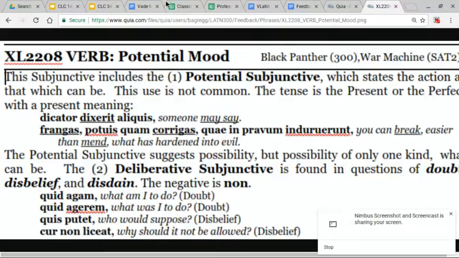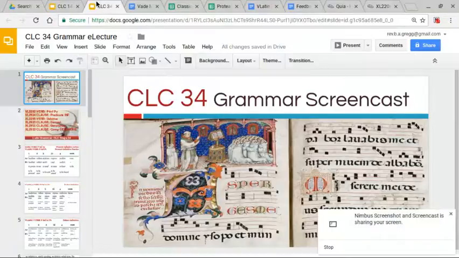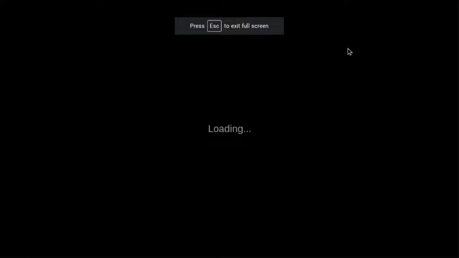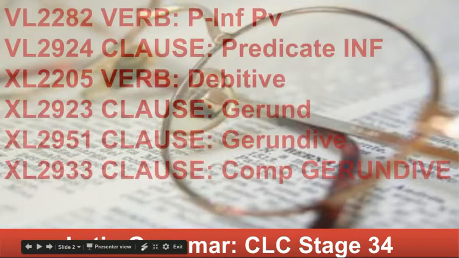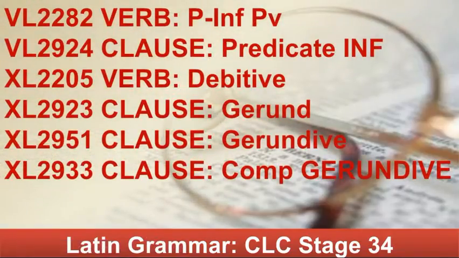And here we go. Stage 34, Grammar Screencast. In this stage, we're going to be covering some exciting things. First, we'll be covering the present infinitive, past, predicate infinitives, clauses, debitive aspect, gerund, gerundive, complementary gerundive.